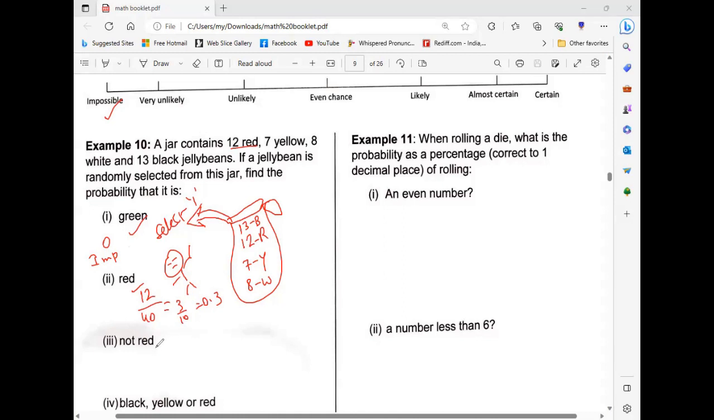Now, not red. Calculate the rest of the red: 13 plus 7 plus 8 over 40. I will tell you one shortcut. Do 1 minus 12 out of 40. What you are doing is, you know that the sum of all probabilities is 1. You are subtracting the red jelly beans from 1. That means you are selecting everything except red. We already calculated the red jelly beans as 3 by 10, so this is 7 out of 10, which is equal to 0.7. Understood?